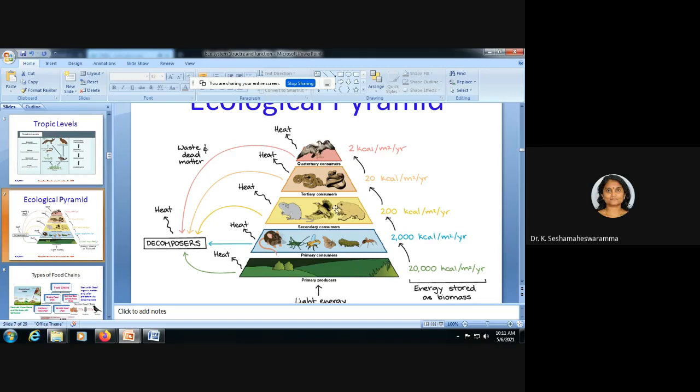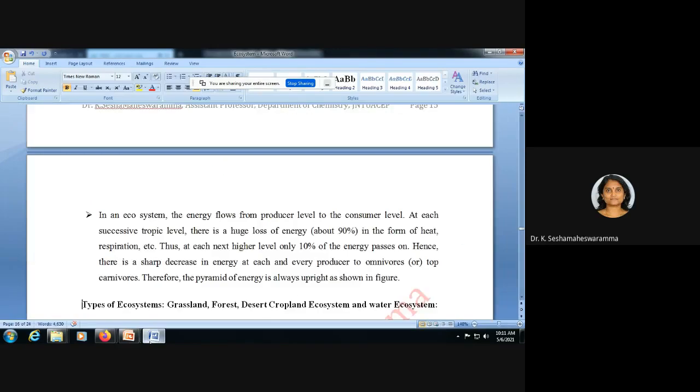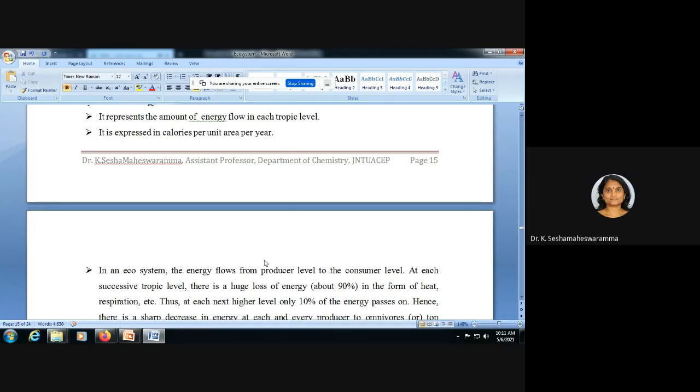So it keeps decreasing. A lot of energy is wasted as heat and respiration whenever energy flows from a lower trophic level to a higher trophic level. Hence, the pyramid of energy is always upright. Energy flow is upright.